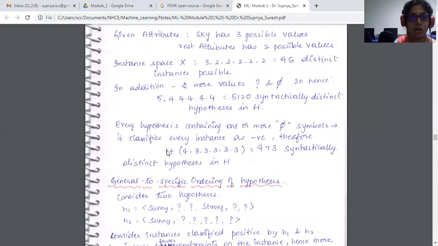I'm writing it as one: out of all of these with phi, I keep only one, because phi, I am writing it in general, will be a negative sample. The remaining will be 4, 3, 3, 3, and 3, with the extra 1, which gives 973 syntactically distinct hypotheses in H. If I remove the negative ones and consider only the positives, I get that many hypotheses in H. Now I have to come up with the best hypothesis that fits the given problem statement.